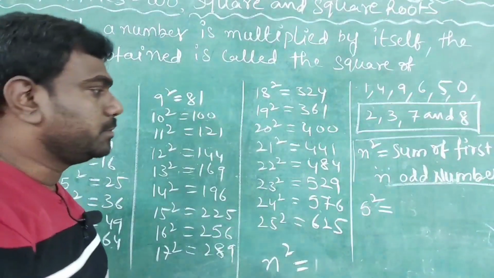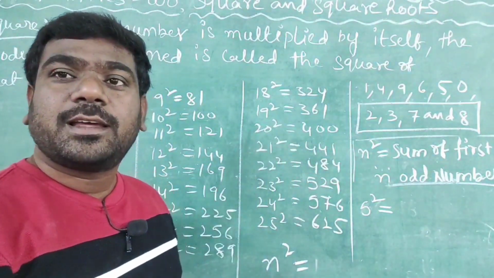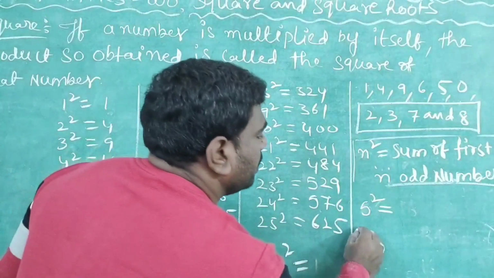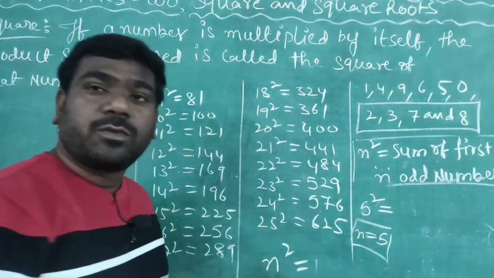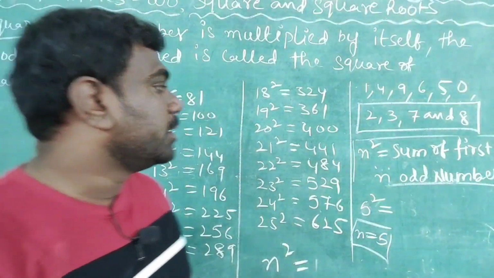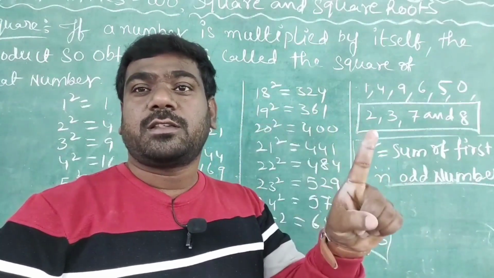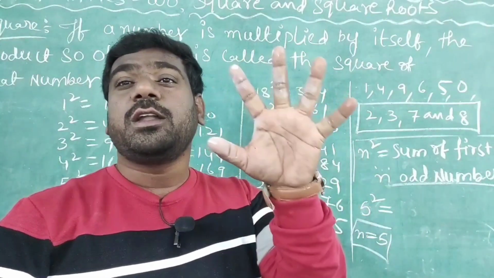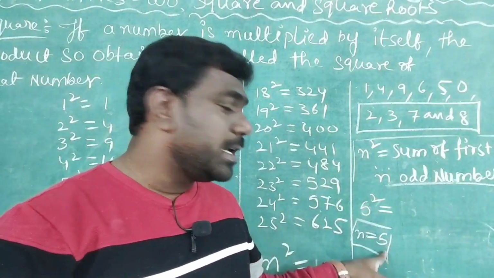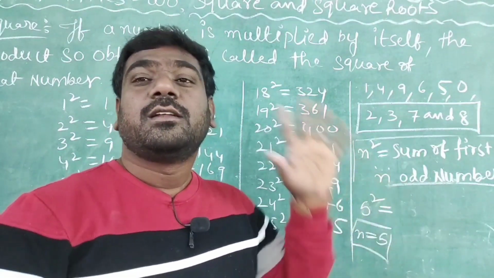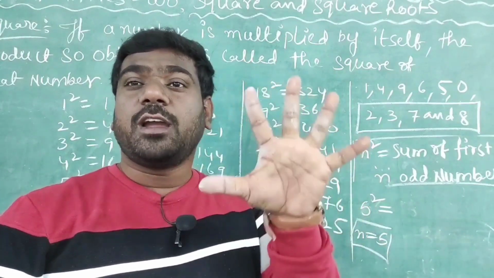5 square. By comparing these two, what is the n value here? N value is equal to 5. Meaning, from first onwards, we should consider 5 odd numbers.